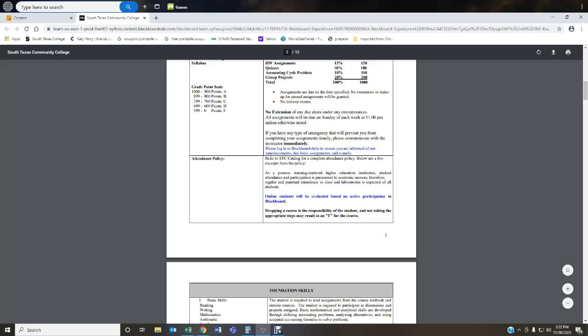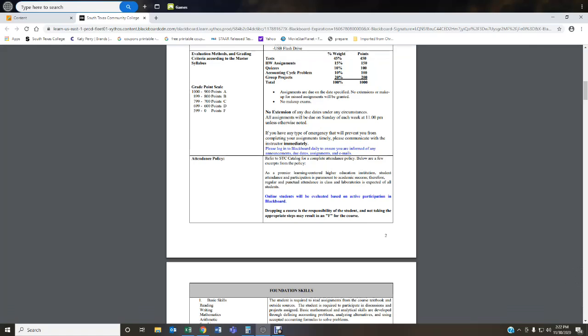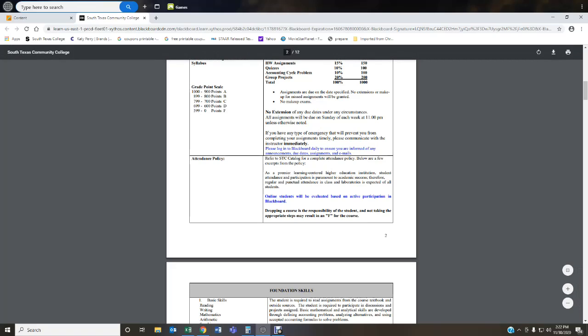So all you have to do is go into your Blackboard Gradebook, look at your total points earned, and then compare it to the scale. And then say, okay, well, I got 850 points. Okay, if you got 850, you got a B. Well, I got 612 points. Well, that means you got a D. Okay, so this is the grade point scale that was provided since the beginning of the semester, and this is what I'm going to be using to calculate and submit your final grades.